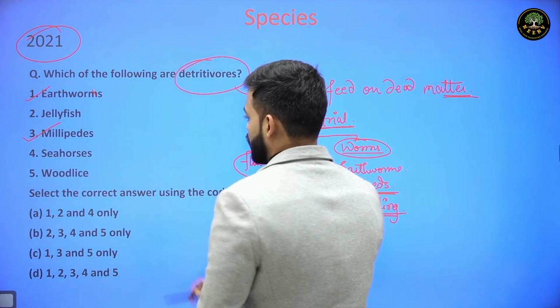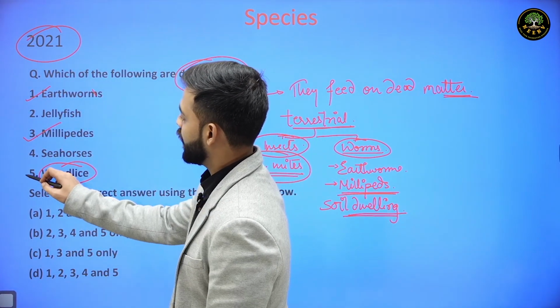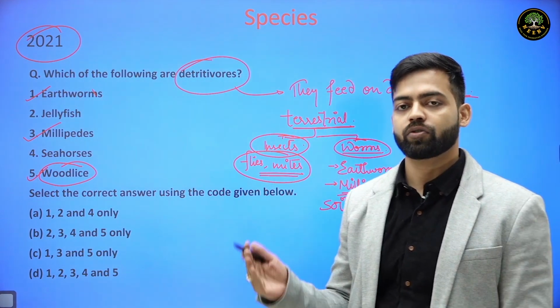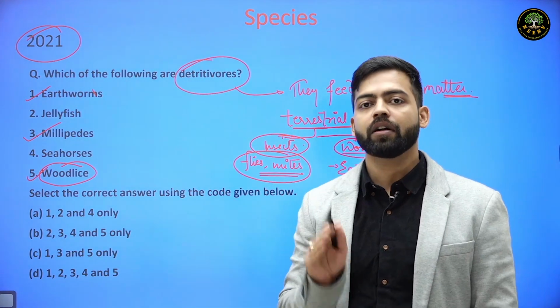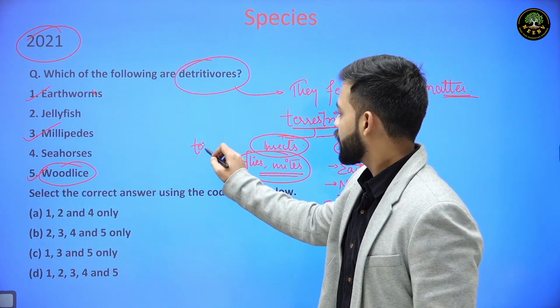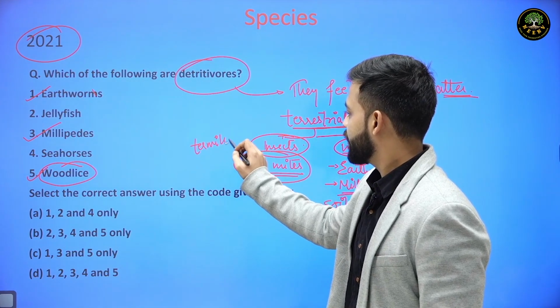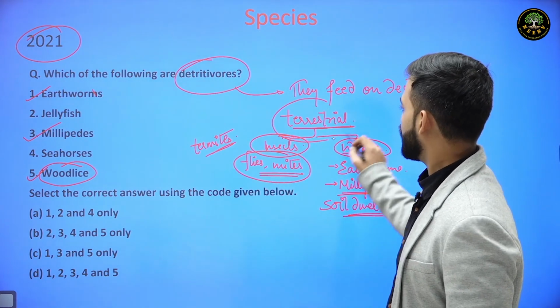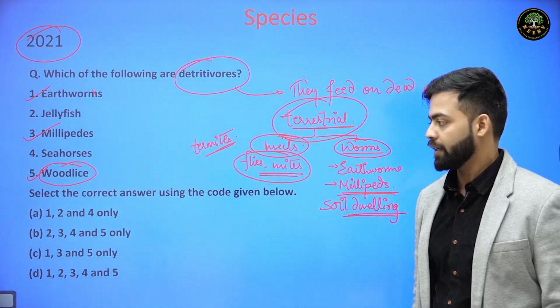Also, woodlice are an example of detritivores because when a tree dies, these woodlice feed on it, like termites do. So this is an example of terrestrial detritivores.